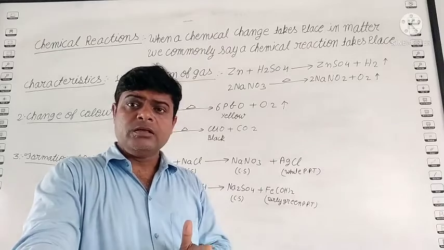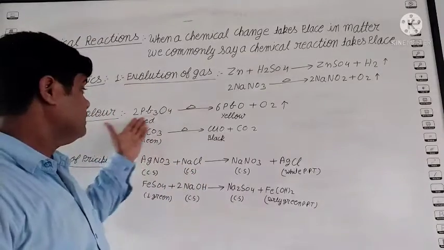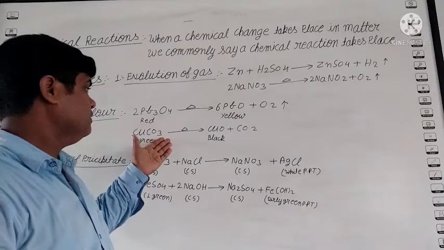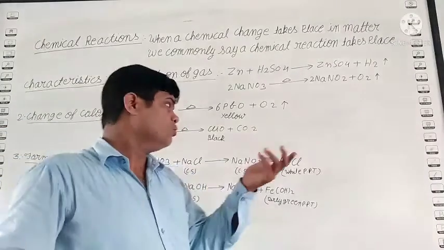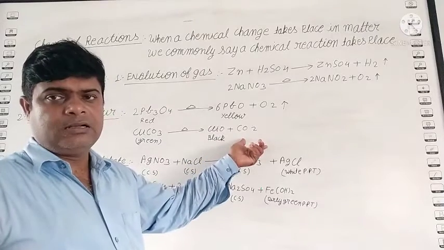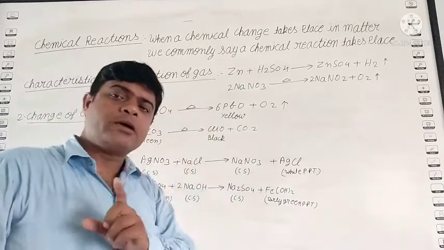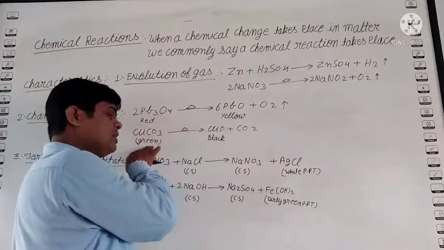Clear? Second example, see, this is copper carbonate. Student, when copper carbonate is heated, it changes into copper oxide and releases carbon dioxide. But one very important thing, in such a process the copper carbonate is green in color.